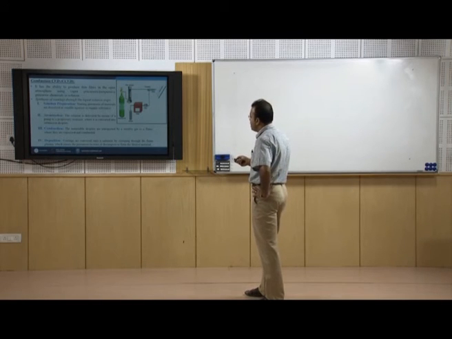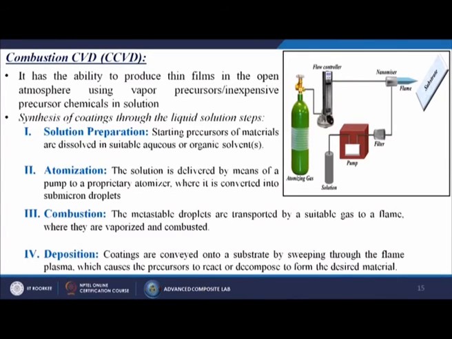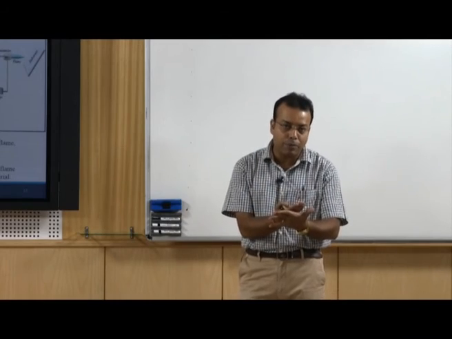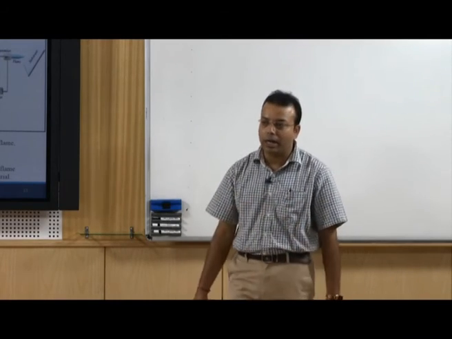Combustion: the metastable droplets are transported by a suitable gas to a flame where they are vaporized and combusted. Deposition: coatings are conveyed onto a substrate by sweeping through the flame plasma, which causes the precursor to react or decompose to form the desired materials. So, this way it is like welding actually. We have that flame, through which your solutions and gases come directly, forming the materials, then we put that flame directly onto our substrate and do certain kinds of coatings there.